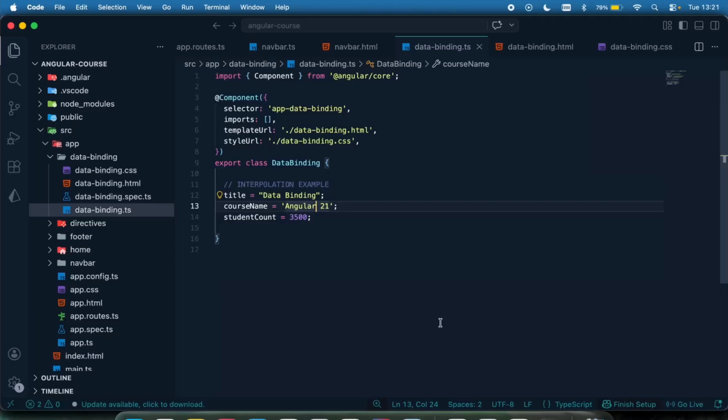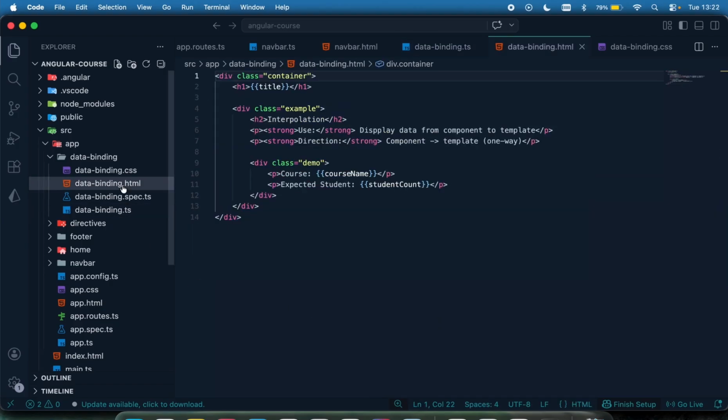So let's head on to look at property binding. What is property binding? Property binding is a way to set HTML properties. A property can be an HTML tag attribute, such as an alt, an src, this kind of stuff. It is a way of setting the properties of an HTML element from your data variable.